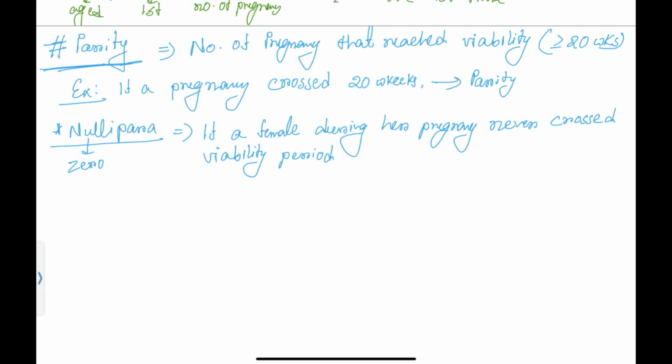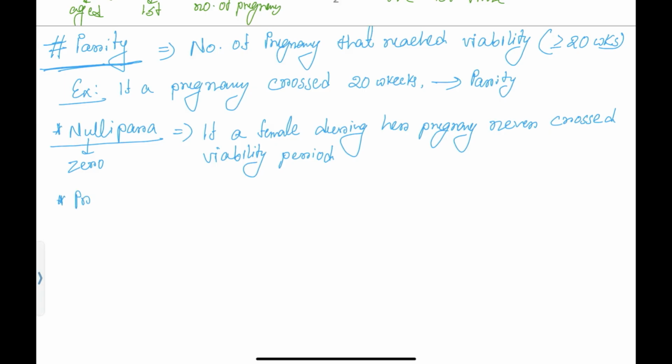She can conceive multiple times, for the first time, the second time, multiple times, but if she never crossed this 20 weeks of gestation, then we will never consider that she crossed parity. Okay, she will be considered nulli para, as she never crossed the viability period of 20 weeks. That's why we will call her nulli para.